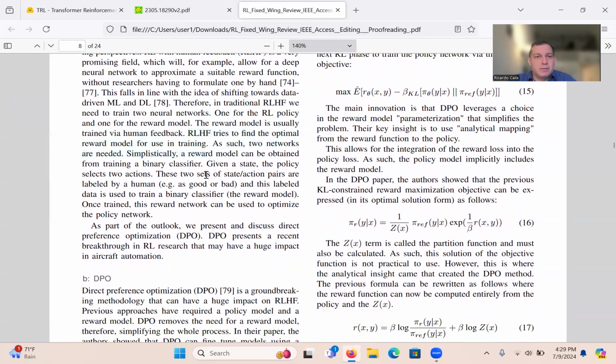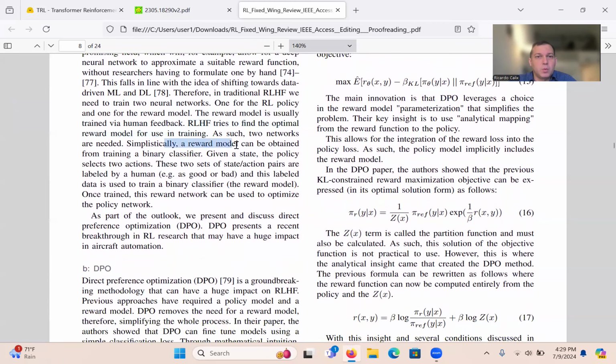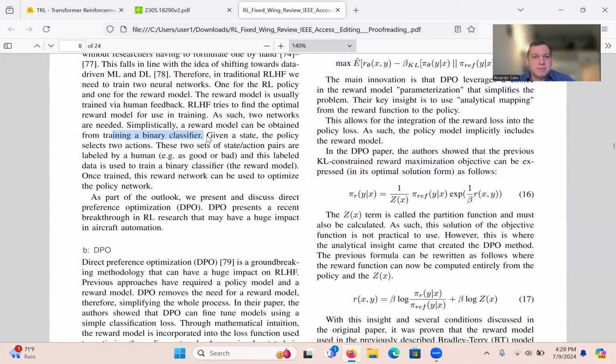So let's think about this simplistically. A reward model can be obtained from training a binary classifier, like any classifier that you've ever used. Think MNIST, or Iris even: you give it some feature vector of 784, and it produces a vector of 10, right? That kind of classifier is what can be used for a reward model. So the idea is, given a state, the policy selects two actions.